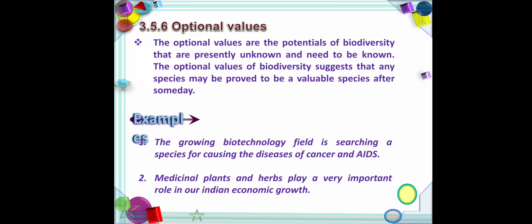Then optional value. Optional value of biodiversity suggests that any species may be proved to be a valuable species some day. That means an unknown species may prove to be valuable after some time. Example, in the growing biotechnology field, species are searched for cancer and AIDS. Many plants are grown for research purposes.